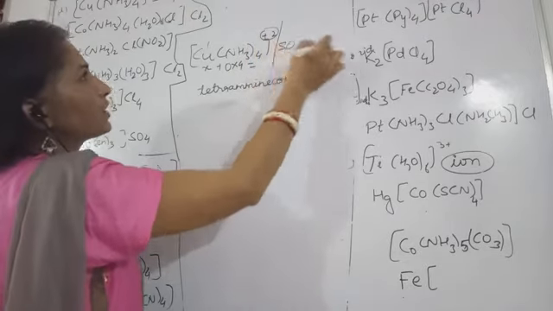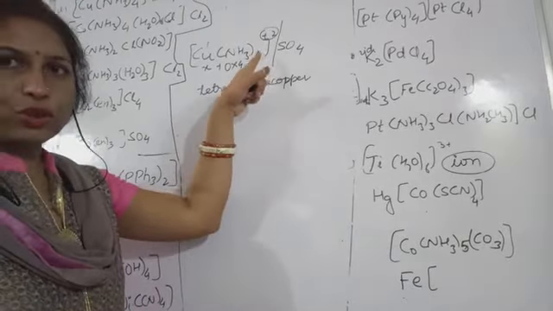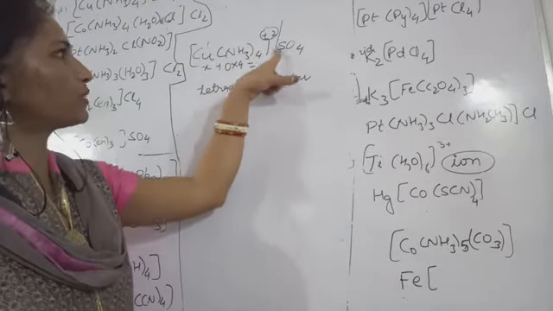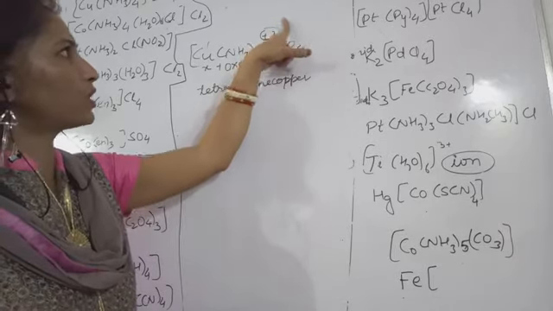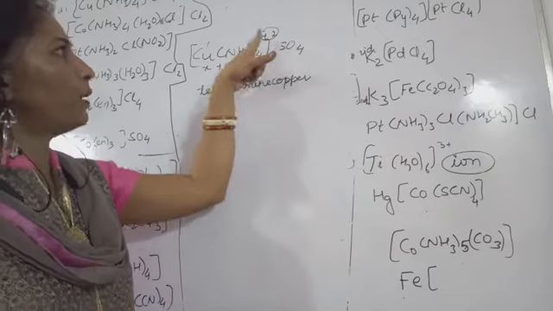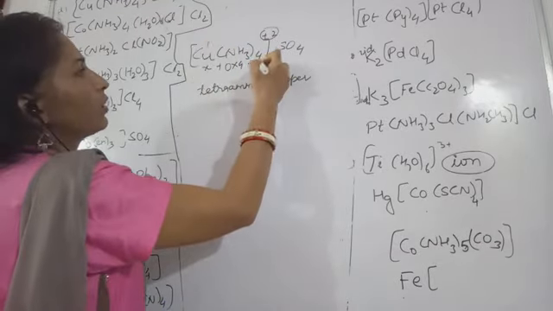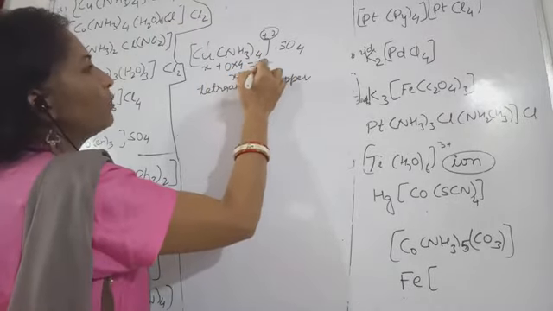This plus 2 charge is acquired by this coordination sphere in absence of the SO4. Because SO4 is present, possessing minus 2 charge, plus 2 charge is acquired by this coordination sphere. So X is equal to plus 2.